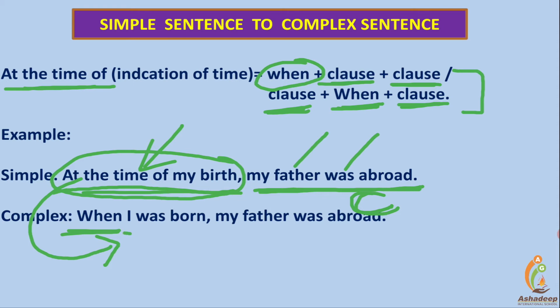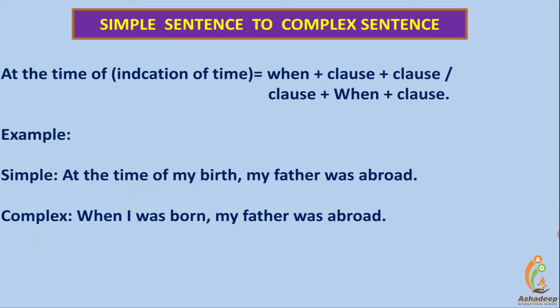When I was born. Friends, this is the most important thing. Here I is the subject, was is the verb. See, here there was no subject in at the time of my birth. Here there is a subject, and that's why it's a clause. When I was born, my father was abroad.